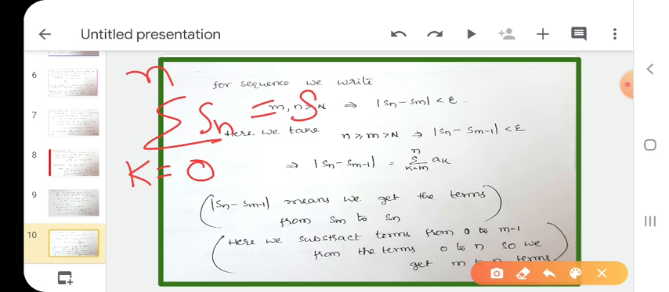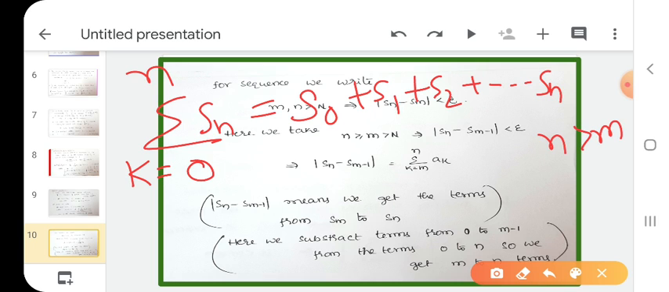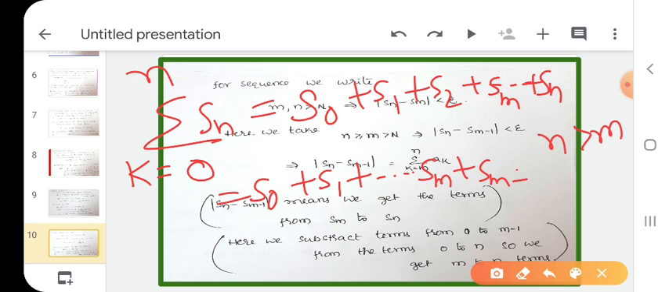Sn, I write Sn, S0 plus S1 plus S2 and so on up to Sn, where n is greater than m. That means we have m in the middle of these terms. See here, S0 plus S1 plus S2 and so on Sm plus Sm plus 1 and so on Sn. These are the terms in the series. Okay, is it clear or not?